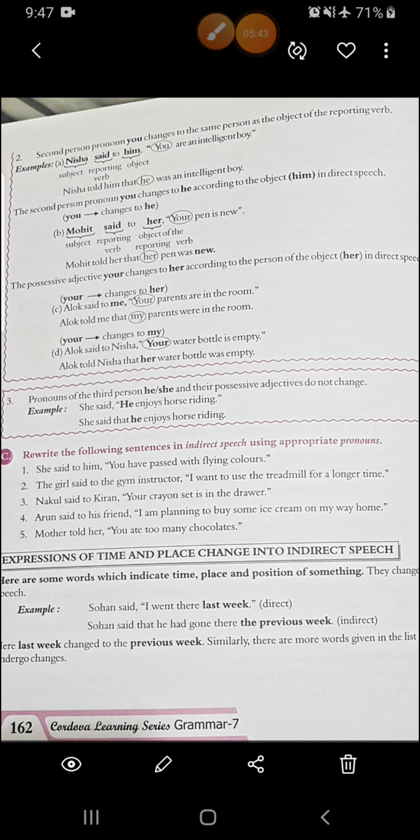Third, Nakul said to Kiran, "Your crayon set is in the drawer." What will be the answer? Nakul told Kiran that her crayon set was in the drawer.